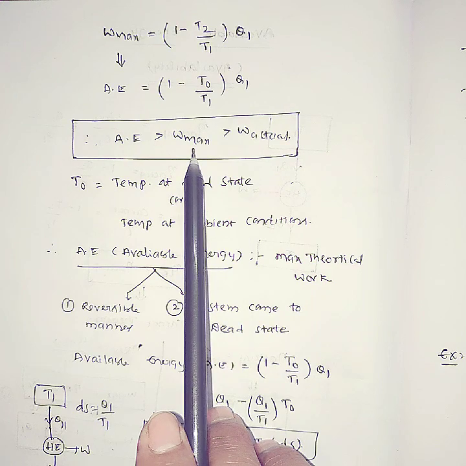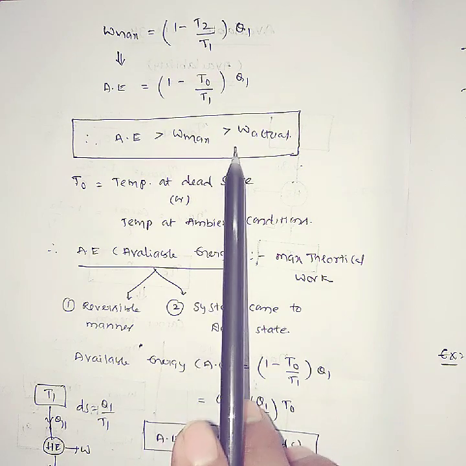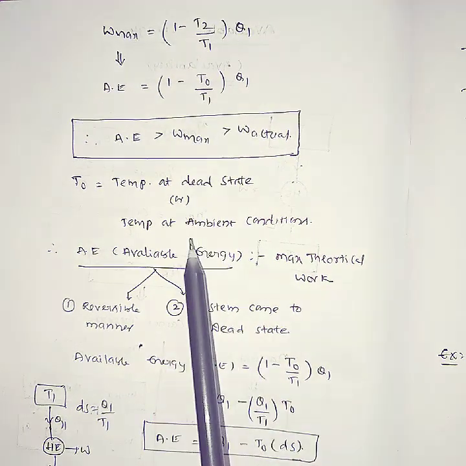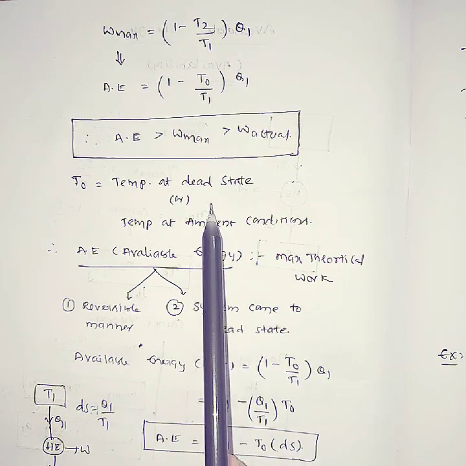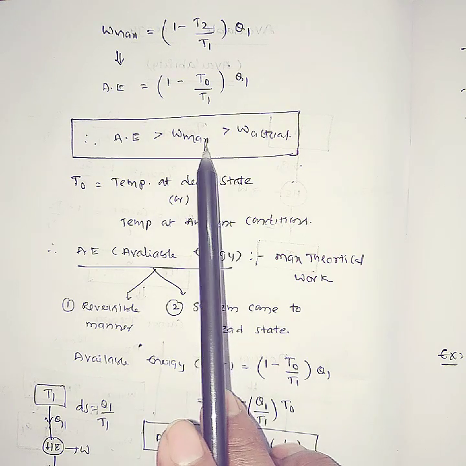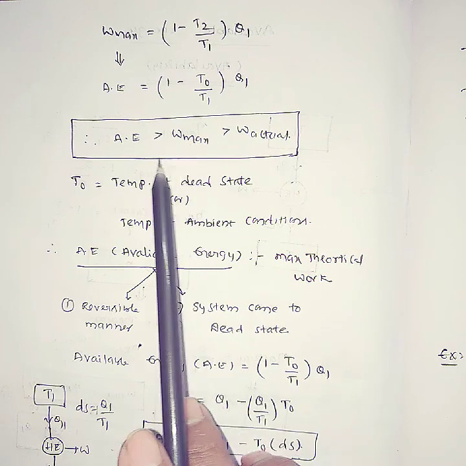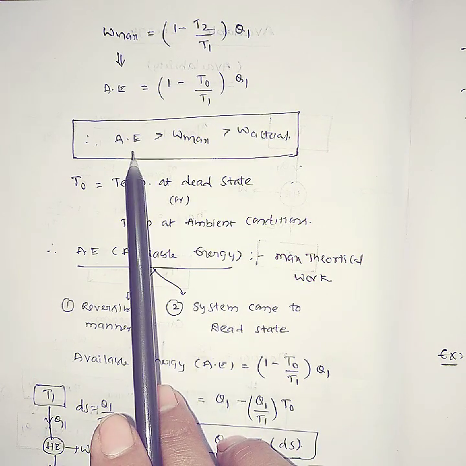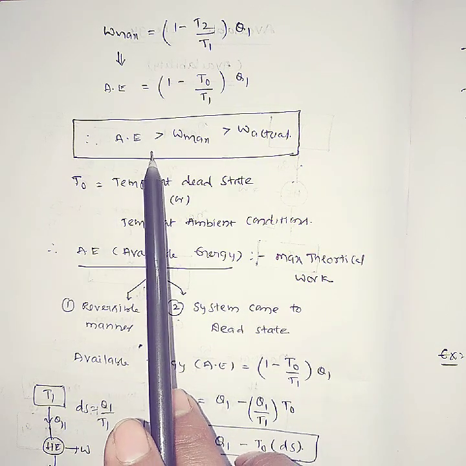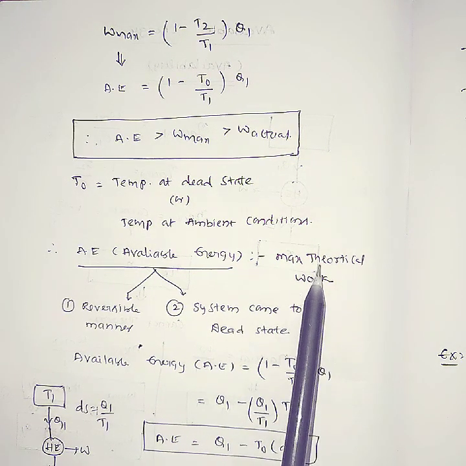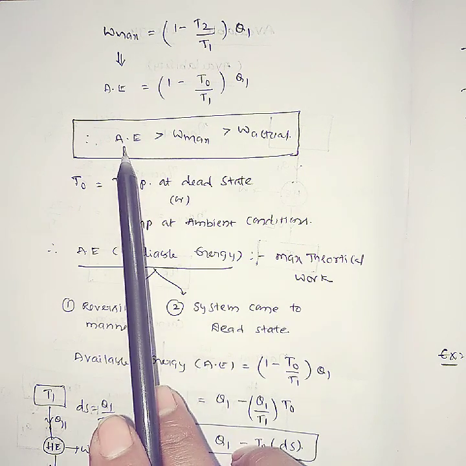Next is the Carnot cycle work, and next is the Rankine cycle work. That means you only reach the dead state temperature, or ambient condition, with available energy. Most people do not reach Carnot cycle efficiency or Carnot cycle work. How is it possible to reach available energy? It is a maximum theoretical work you can get. In the Carnot cycle, it is also the maximum efficiency.